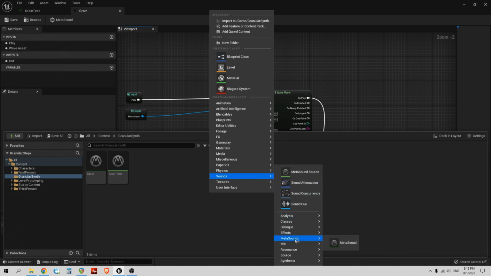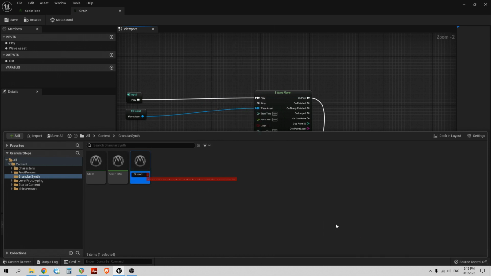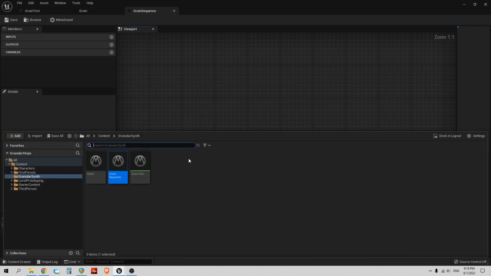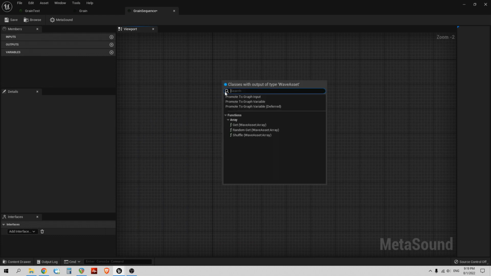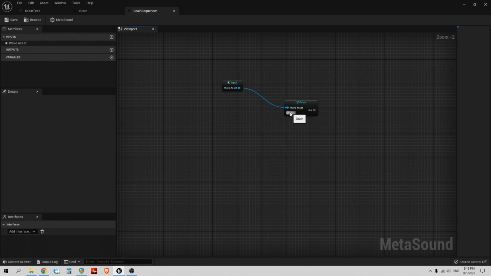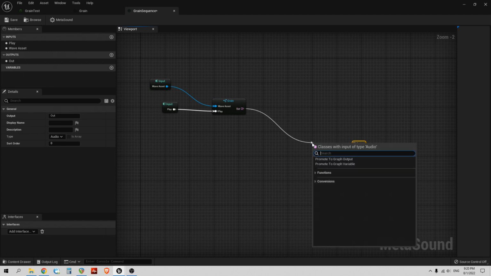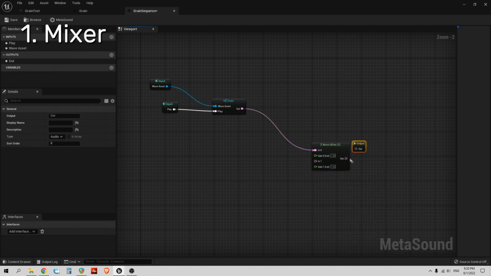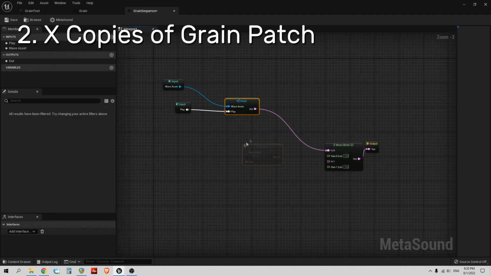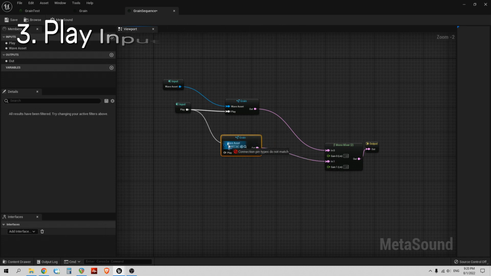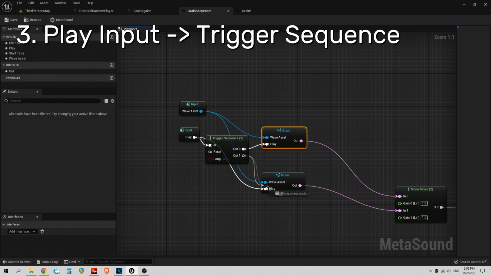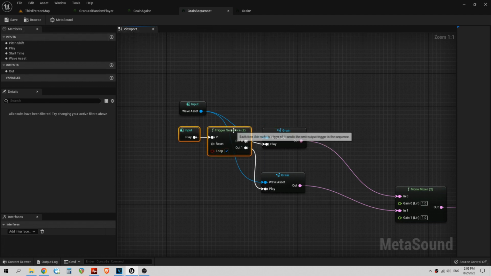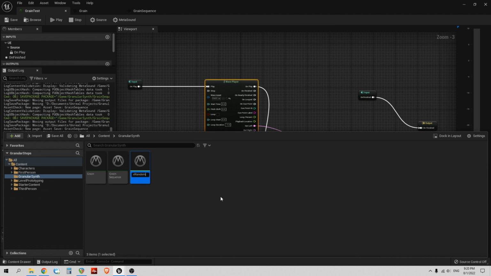And I need another MetaSound patch where I'll put several grains. Drag the grain patch here. Like with the grain patch, it needs a trigger, a wave asset input and an audio output. And here should be a mixer. Make 2 copies of the wave player and connect them with the mixer. And the trigger input I'm going to connect with a sequence trigger, so grains will play one after each other.